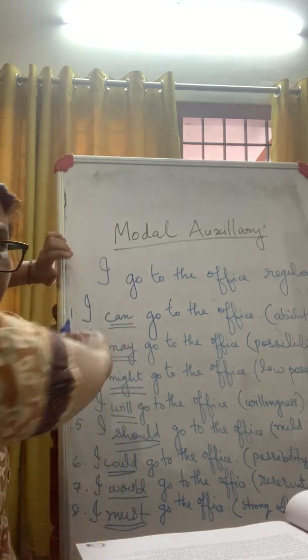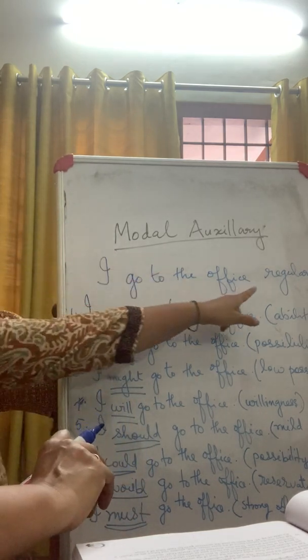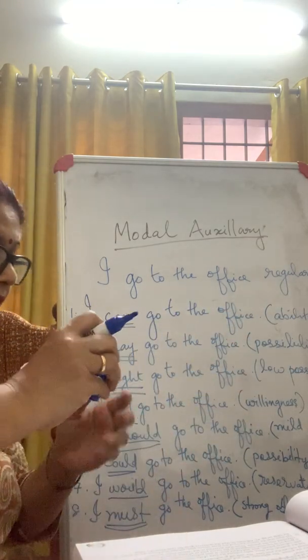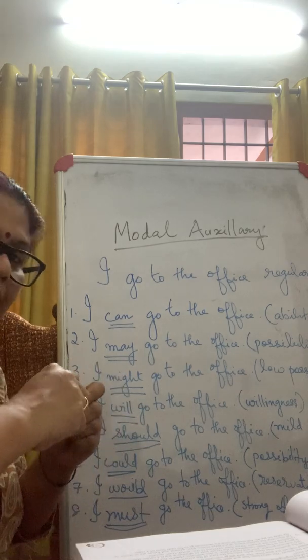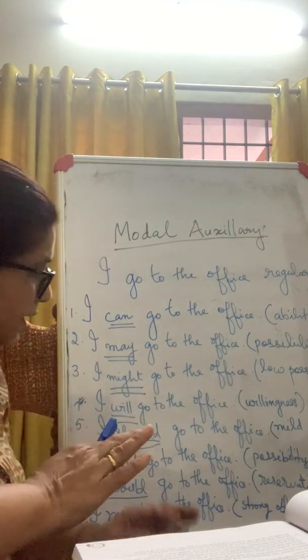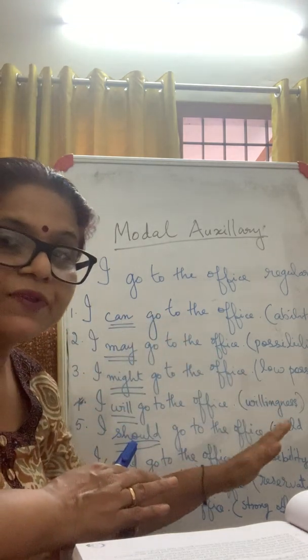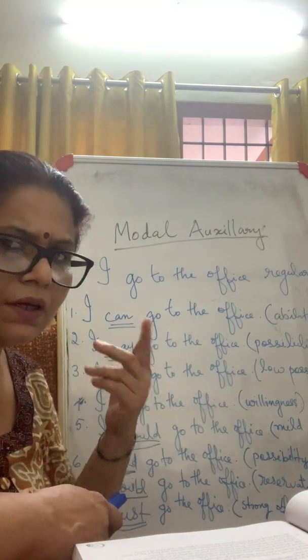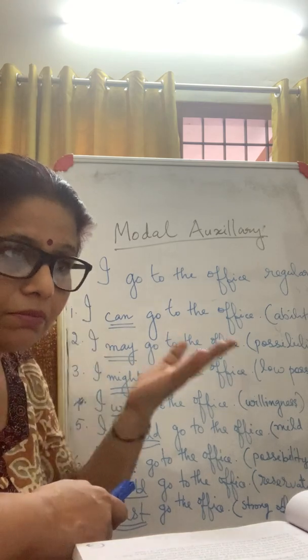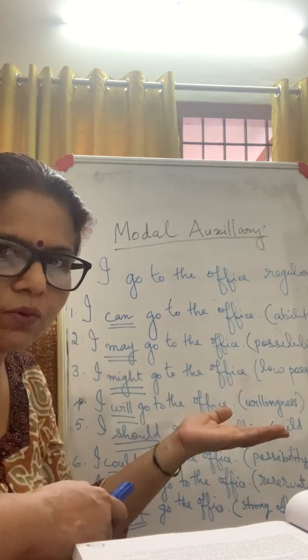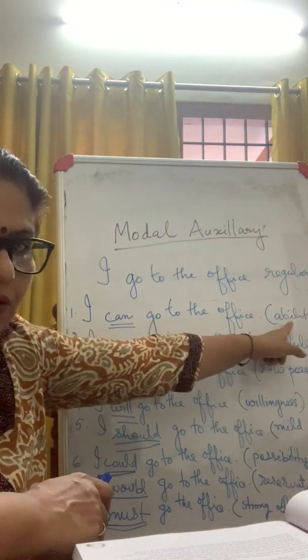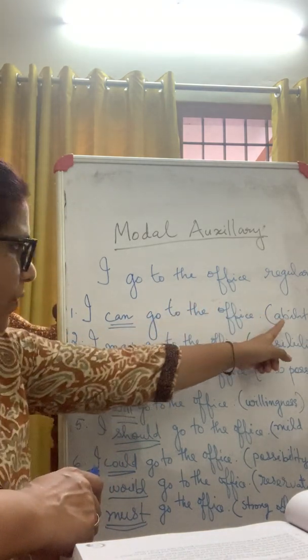Now look at the first sentence here. I go to the office regularly. That's a very simple statement there. Now with the help of the modal auxiliaries, we can change the mood of the sentence, isn't it? The first one, I can go. I can go anytime. It's an ability. You're sure that you can go. Then that is why it's called an ability. Can is used for ability.